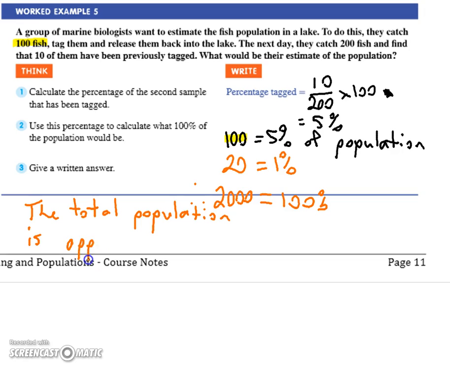is approximately, don't forget this is an approximation, approximately 2,000. Does that make sense? Everyone happy with that? It is a bit of a weird process.